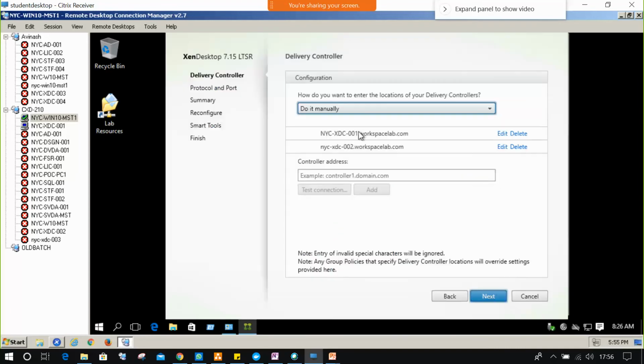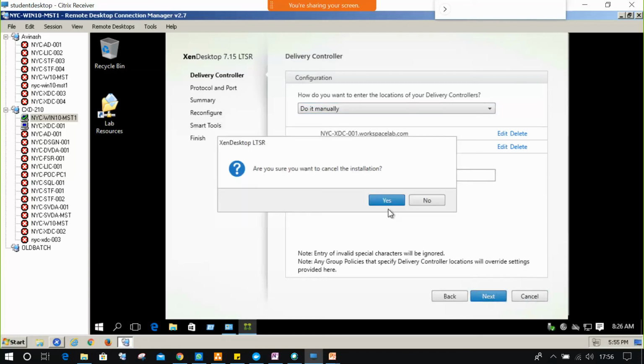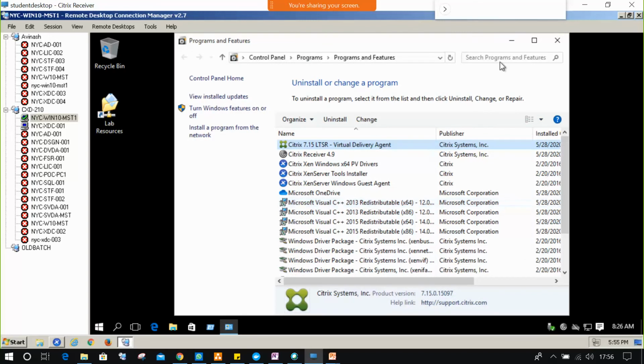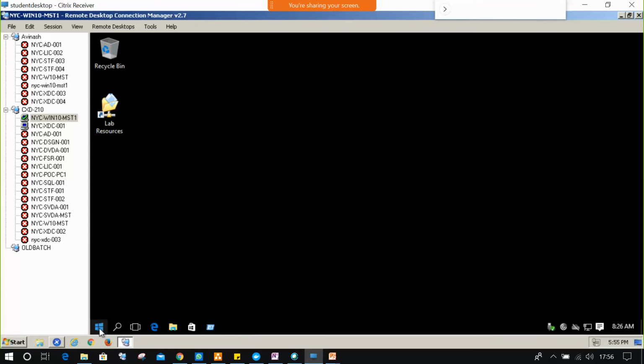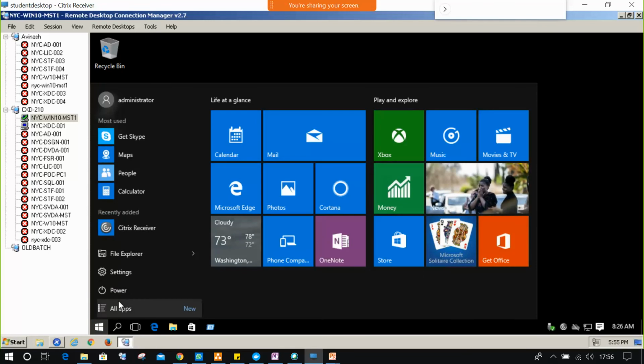See, nycxdc001.workspacelab.com. Okay, good, looks good. Then good job. Cancel it. Close it. Now I'm shutting down the master machine.